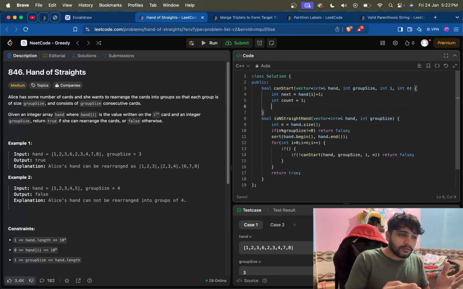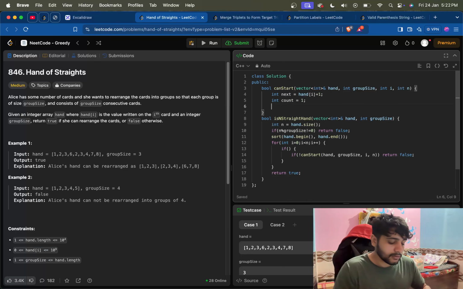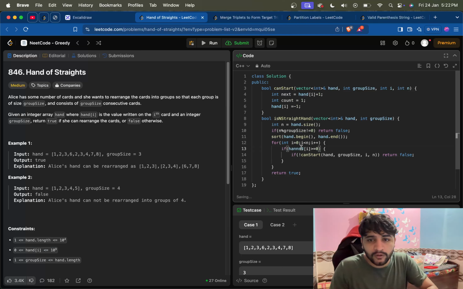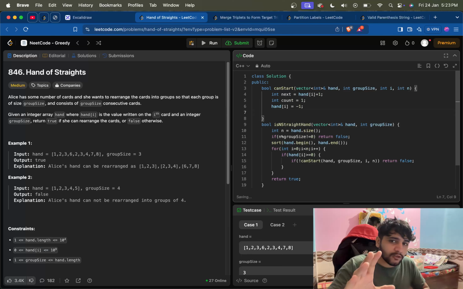we should find a way to mark that we have visited the current element. So, hand[i] is between 0 and 10, we will just put hand[i] equal to -1, and that also gives us the condition we have to write here: if hand[i] is greater than or equal to 0, then only we go into this if condition. Otherwise, if it's negative, it means it's already visited, and we don't have to visit it again, because if it is visited, then it must already be in some group, and if it's not in that group and it's visited, that means the group was not formed. It will return false here, and we will just go out of the code. Okay, so hand[i] is -1.